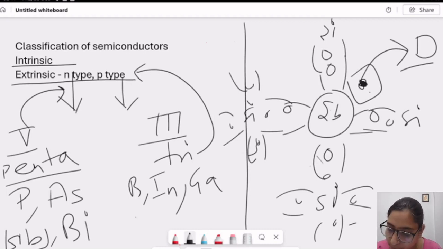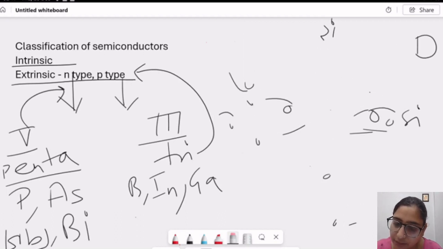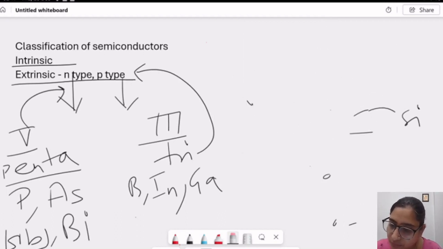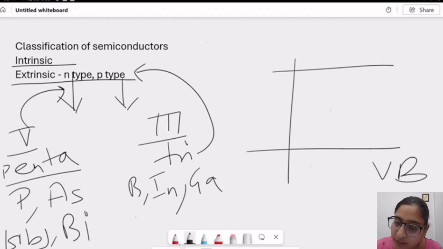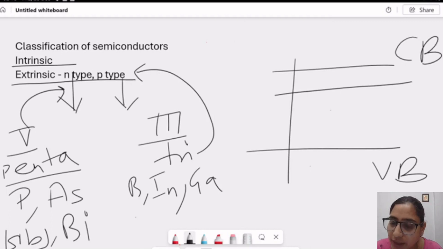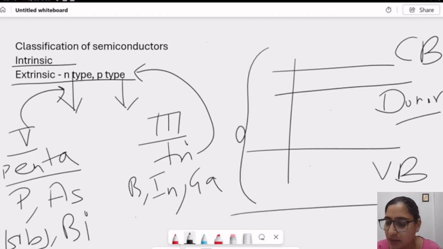Let me show the band diagram of N-type semiconductor here. So this is the band diagram of N-type semiconductor. This is the valence band, this is the conduction band, and near the conduction band we have the donor level, because the lattice needs to donate this N-type impurity and take part in conduction. So this is the band structure of N-type semiconductor.